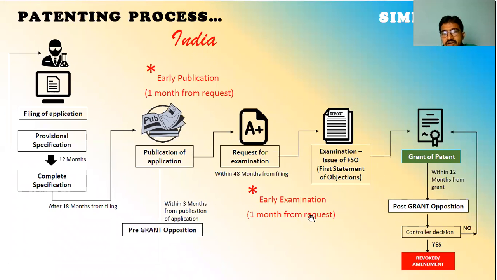In any one of these cases, you can go for expedited examination. The cost is 8,000 instead of 4,000. So these are the two things we can add.